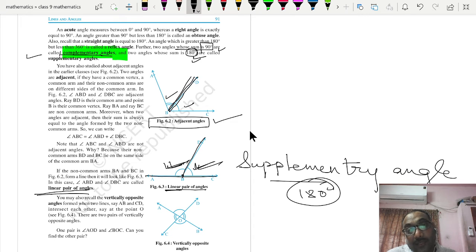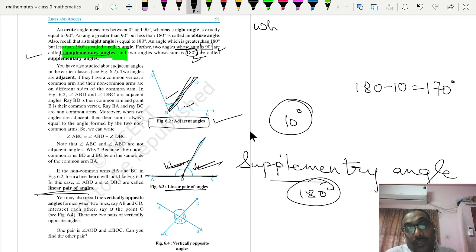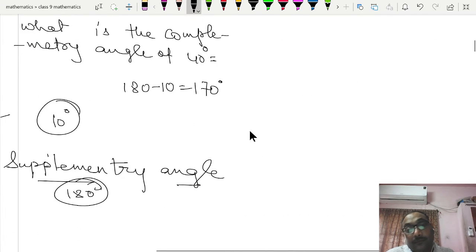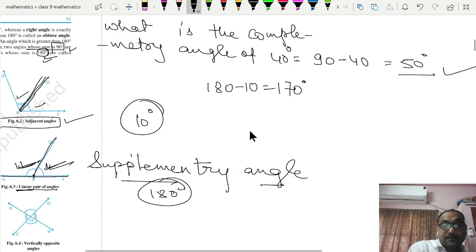The sum of the two angles is 180 degrees. Suppose somebody asks you what is the supplementary angle of 10 degrees, then you can subtract 10 degrees from 180, it is 170 degrees. Similarly, what is the complementary angle of 40 degrees? Then you can find by subtracting 40 from 90, it is 50 degrees. Clear?